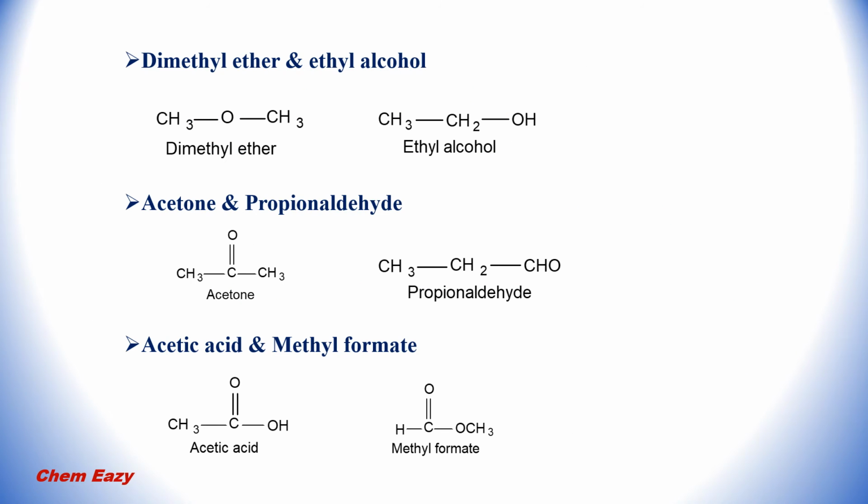Dimethyl ether and ethyl alcohol is also a functional isomer pair. This is an ether, that is dimethyl ether, and this one is an alcohol. Both have different functional groups but the same molecular formula.